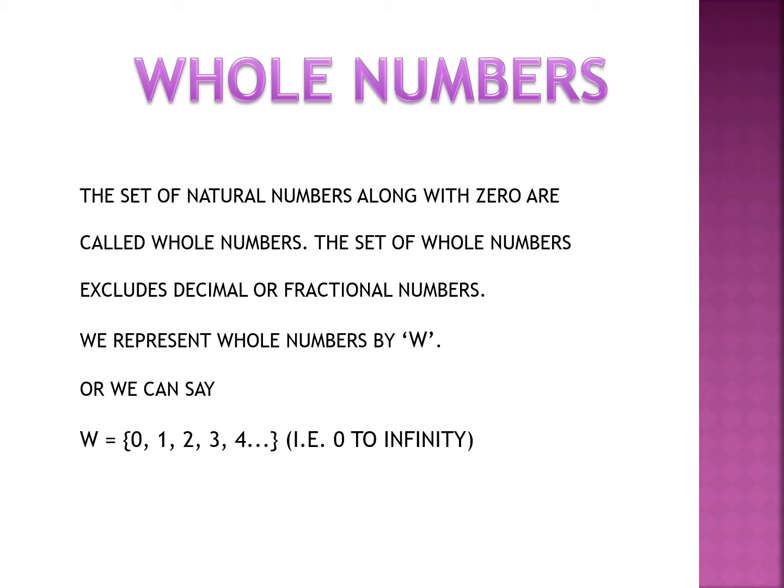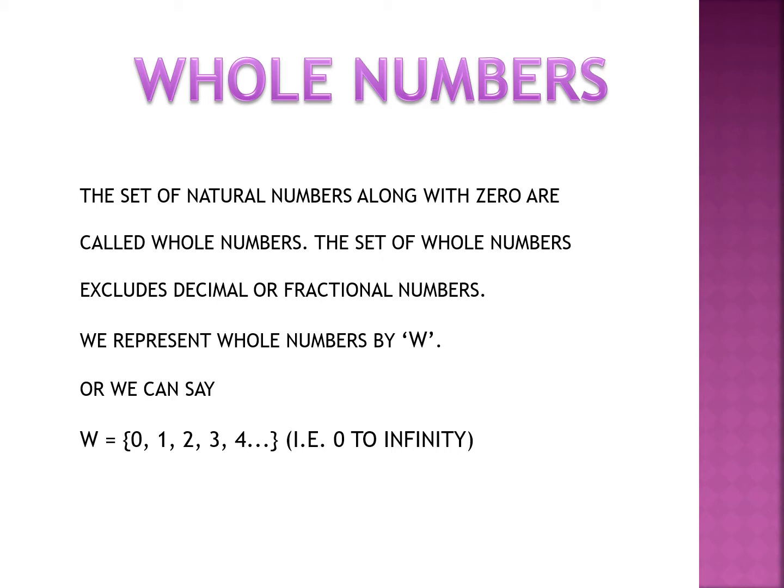Now next is whole numbers. What are whole numbers? The set of natural numbers along with 0 are called whole numbers. The set of whole numbers excludes decimal or fractional numbers. It means there is no decimal or fractional number in the set of whole numbers.